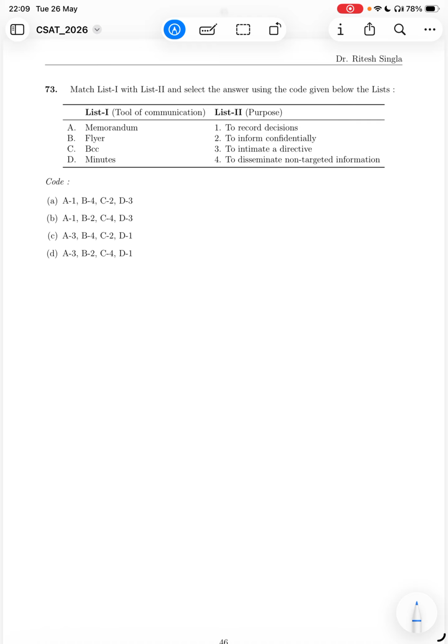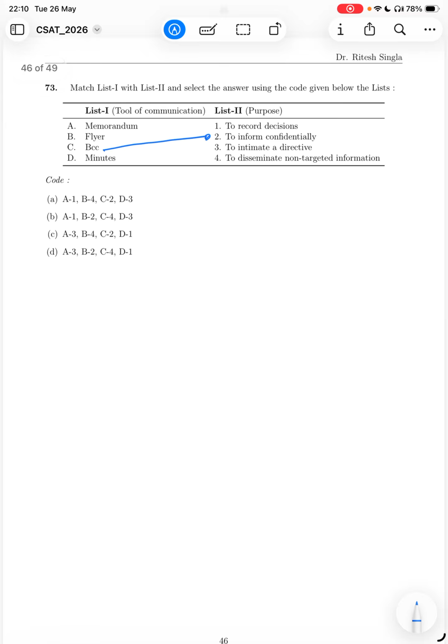So this is not a mathematical question and neither a logical reasoning question. This is testing your basic English. If you just use emails, then also it should be very easy for you. They are saying match list 1 and list 2 and select the answer. For example, you might not know memorandum or flyer, but BCC is blind carbon copy. When you send an email to someone, there you use BCC, when you want to inform someone but keep confidentiality.